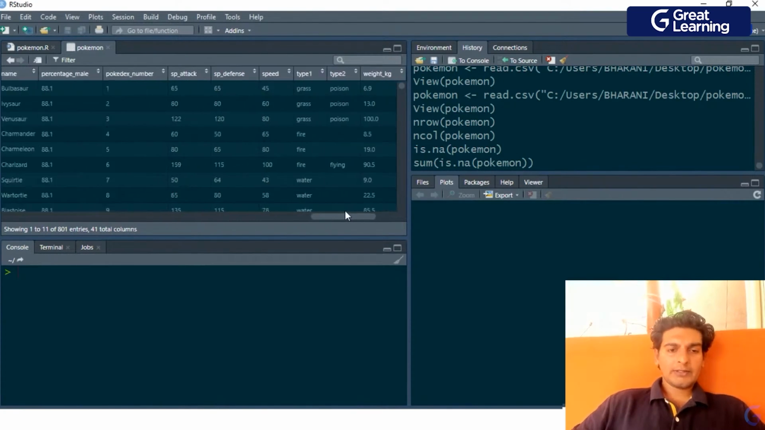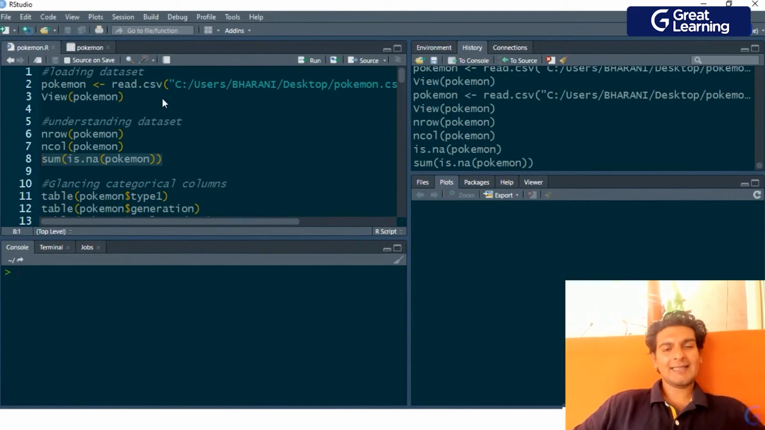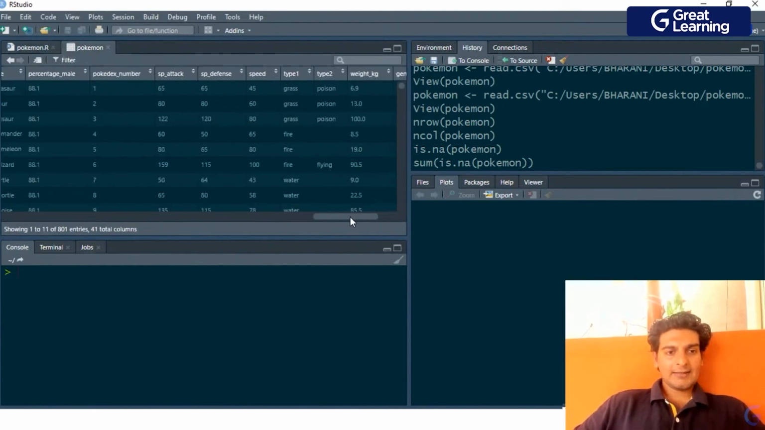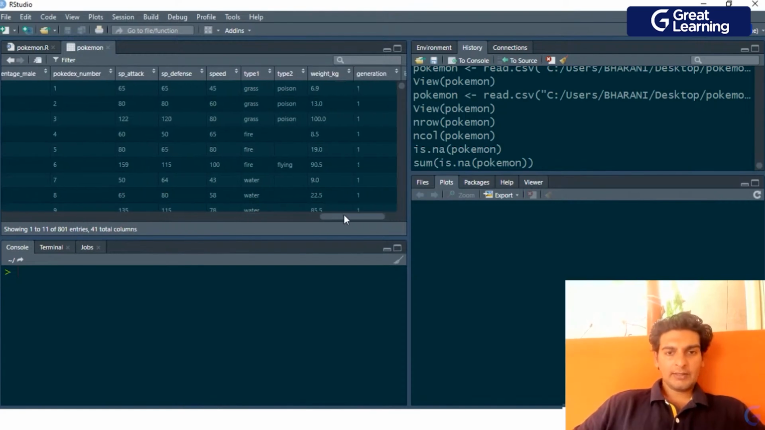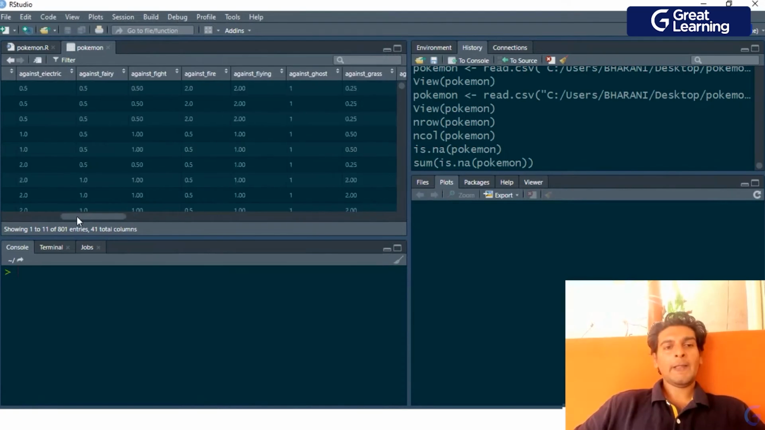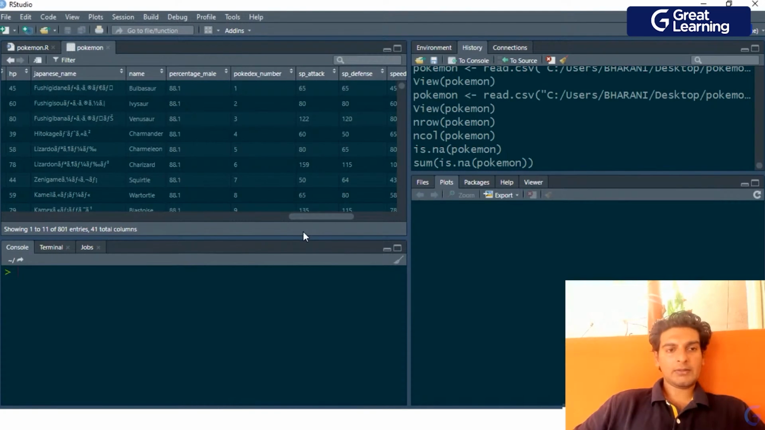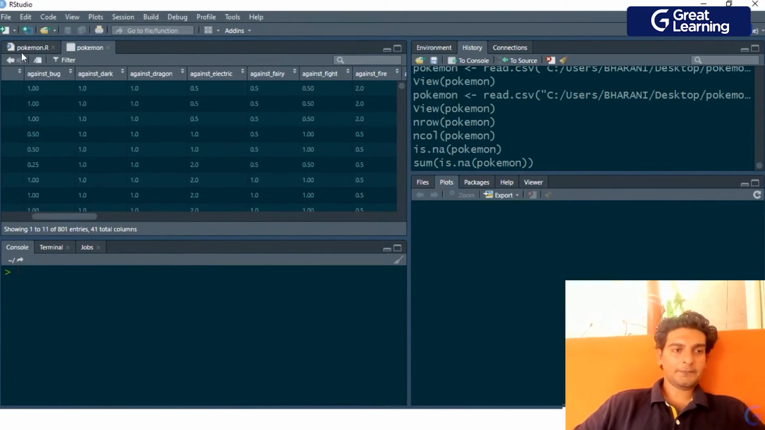So I hope you guys know the difference between a numerical column and a categorical column. A categorical column basically consists of different categories. As you see over here, we've got the type 1 column, and we've got different categories over here: grass, fire, water, and so on. Similarly, the is legendary column has two categories, 0 and 1. Similarly, the generation column has 7 categories, from 1 going up to 7. And a numerical variable is what you see in sp attack, sp defense, speed. These are numerical variables because you just have continuous numerical values over here.